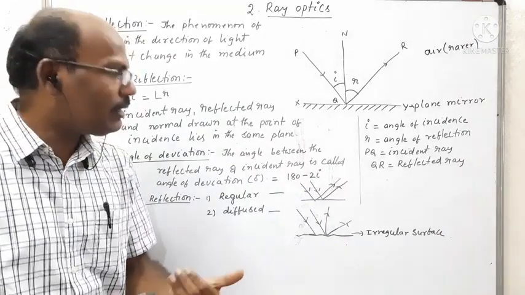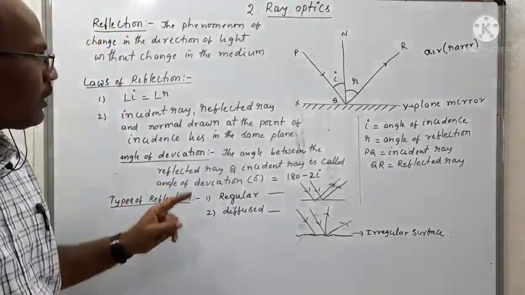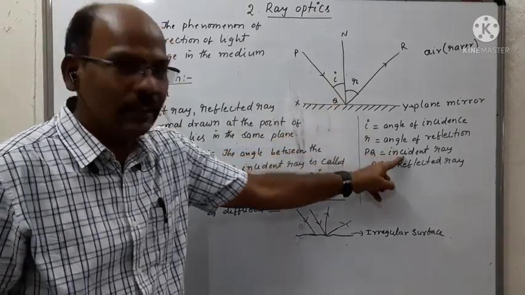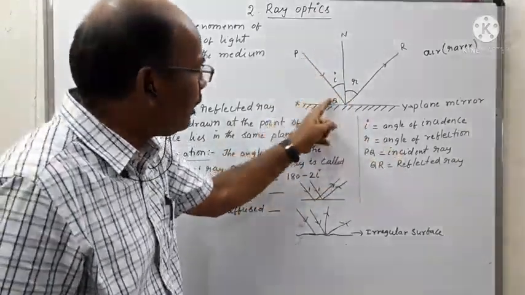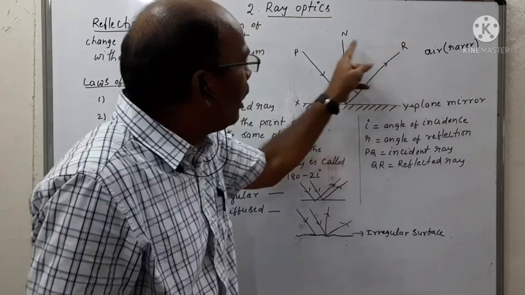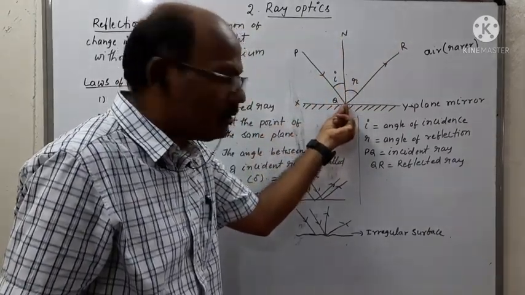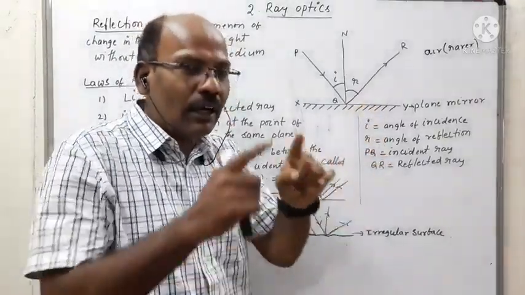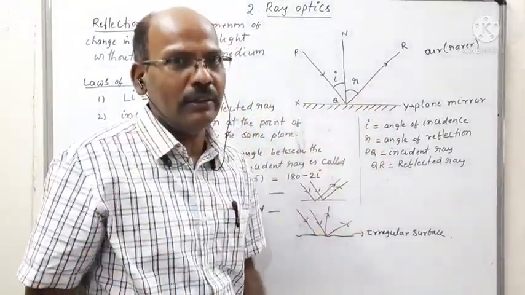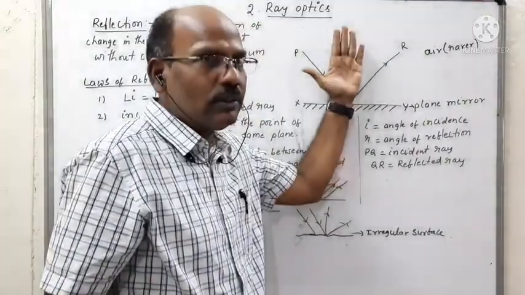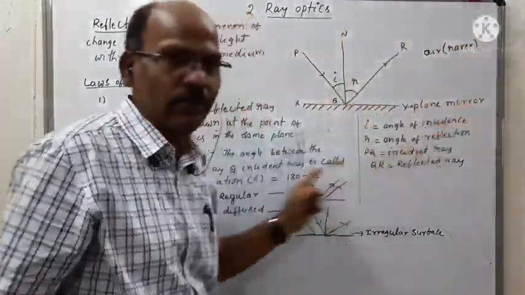Got it? Coming to the second law. Here we can observe that PQ is called the incident ray. So the incident ray, the reflected ray and the normal drawn at the point of incidence always lie in the same plane. Same plane means this plane, so this plane means the whiteboard.